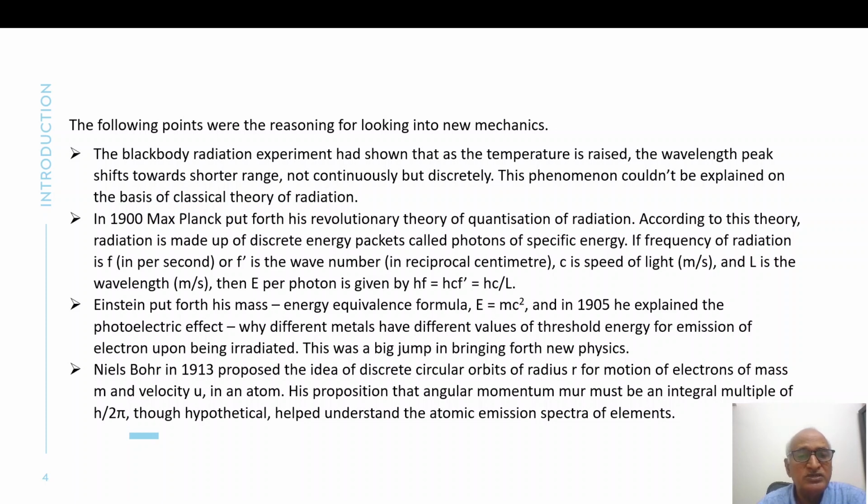Niels Bohr in 1913 proposed the idea of discrete circular orbits of radius r, of motion of electrons of mass m and velocity u in an atom. His proposition that angular momentum mur must be an integral multiple of h upon 2 pi, though hypothetical, helped understand the atomic emission spectra of elements.